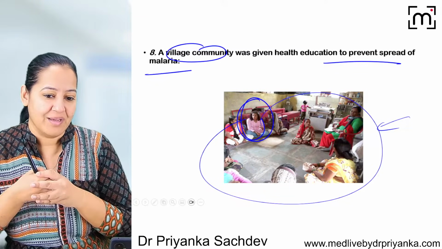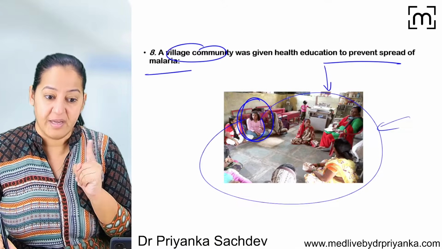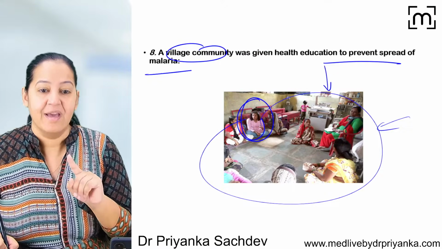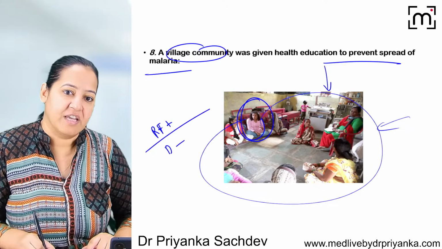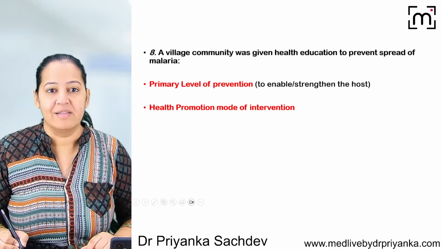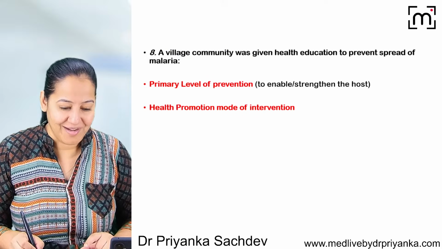So what are we actually doing? These people don't have malaria yet. It occurs a lot in their village, but these people don't have it. So we want to prevent it. The risk factor is present but the disease is absent, and we are taking action at this level. So what is the level? This level is primary. No, not primordial, Abhishek.